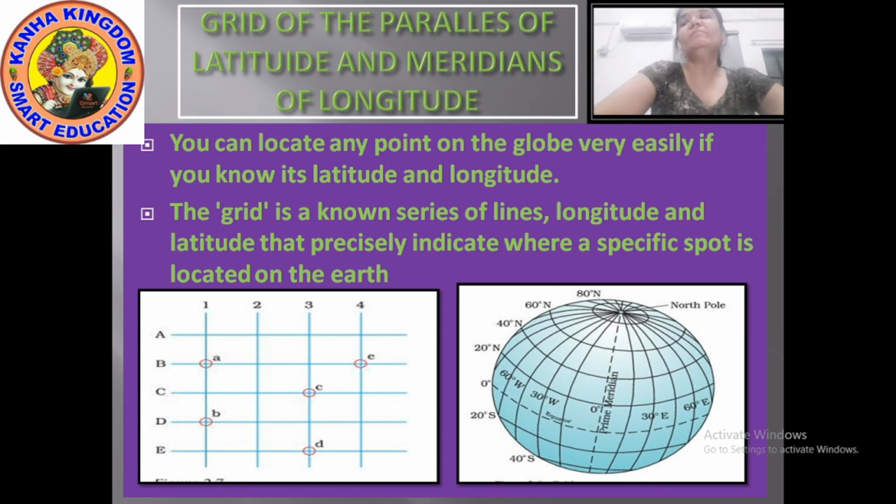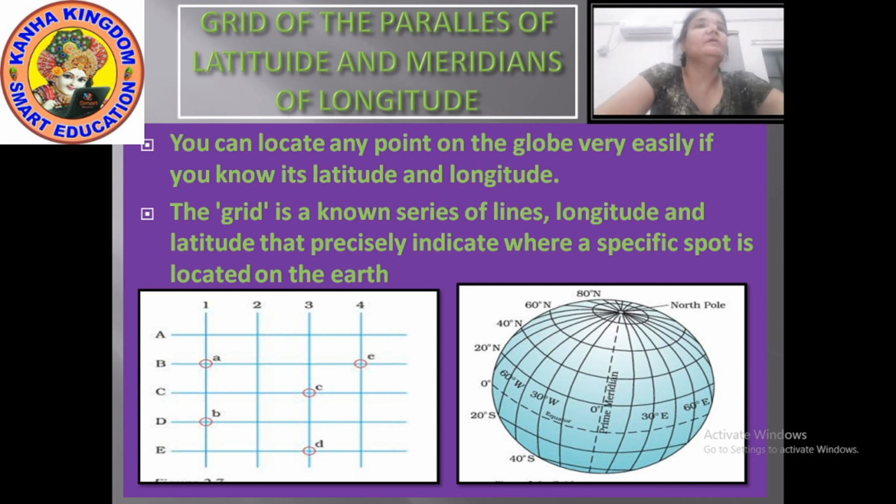For example, Dhubri in Assam is situated at 26 degrees north latitude and 90 degrees east longitude. Now if I tell you the proper latitude and longitude of a place, can it be easy for you to search it on the map? Yes, it can be very easy.